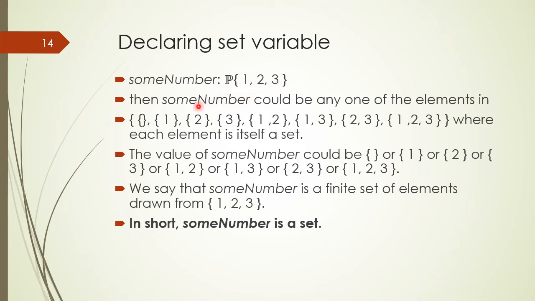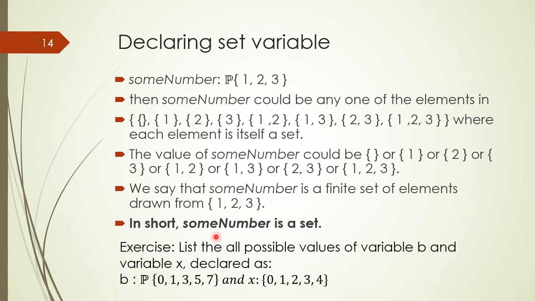So the variable some number may be a set containing a member 1, or a set containing members 1 2 3, 1 2, or 1. The values of the variable some number could be any subset appearing in the power set. Therefore, we can say that the variable some number is a finite set of elements drawn from the set 1 2 3, and in short, we can say that the variable some number is a set.